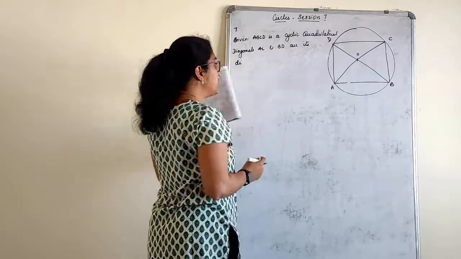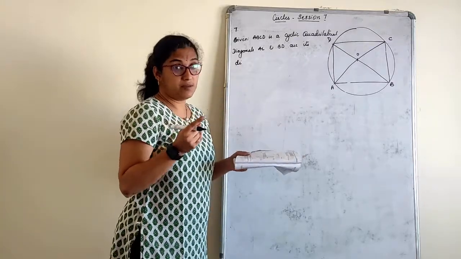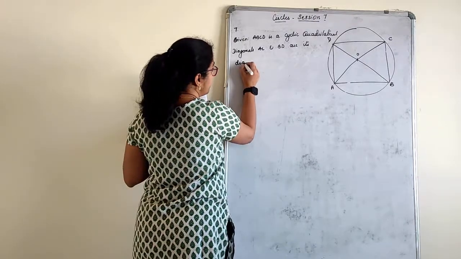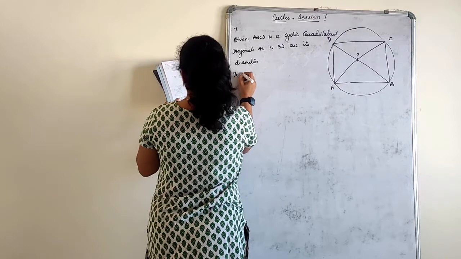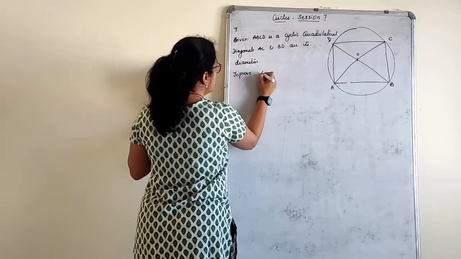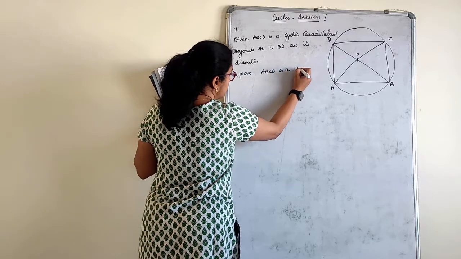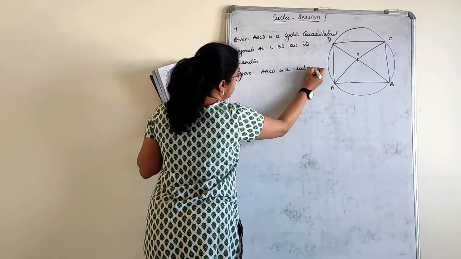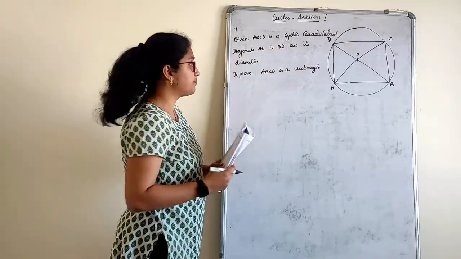We know if it is a diameter, what property does it come under? It comes under angles in the semicircle. We need to remember that. To prove: ABCD is a rectangle. So if it has to be a rectangle, that means the angle should be 90 degrees.